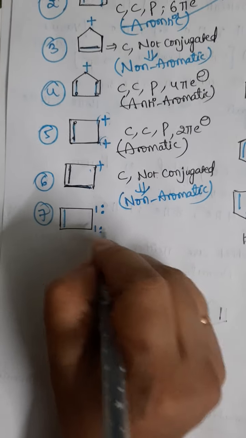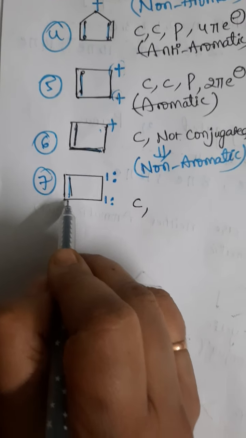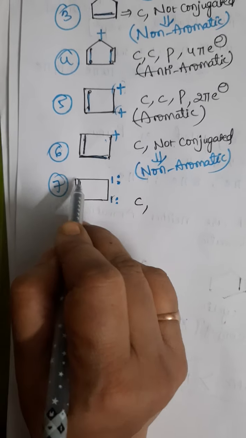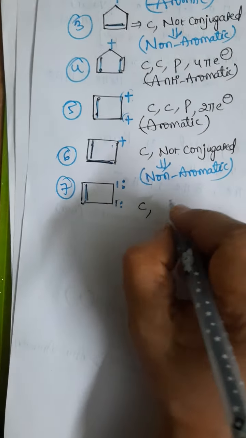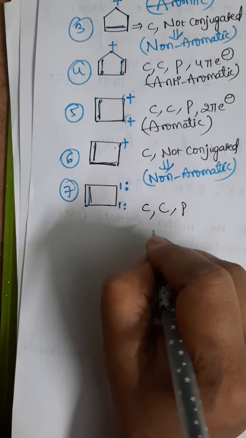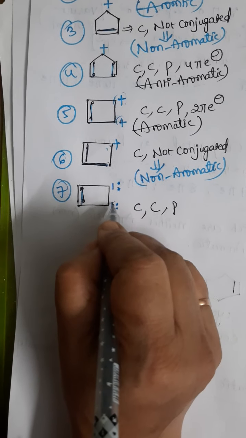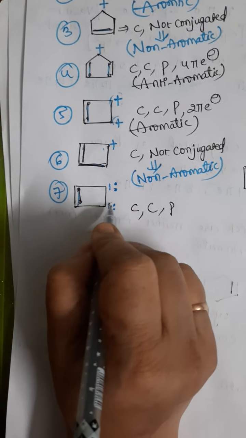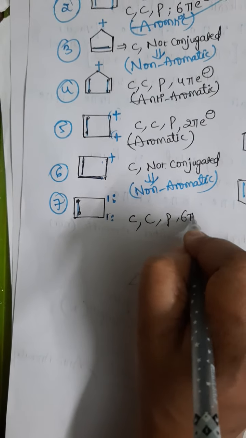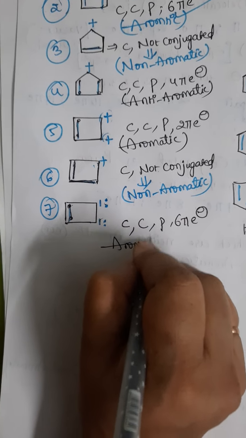Let us go for this example. This is a cyclic compound. Conjugation is there: pi bond, sigma bond. Next lone pair, sigma bond, lone pair, sigma bond, pi bond. Yes, this is conjugated. The next one, planar. How many pi electrons are there? 1, 2. The lone pair also you have to consider; this is involved in the delocalization. 1, 2, 3, 4, 5, 6. Total 6 pi electrons are there. Therefore, it is an aromatic compound.